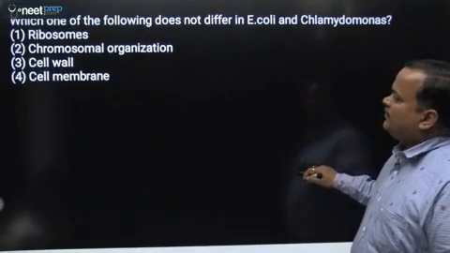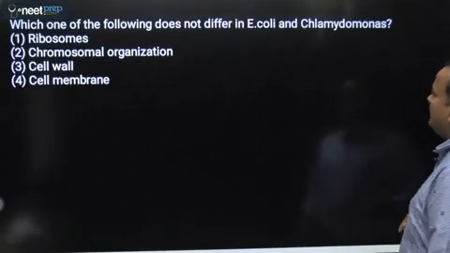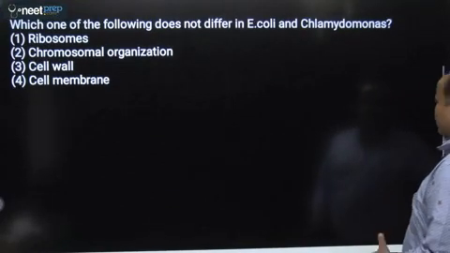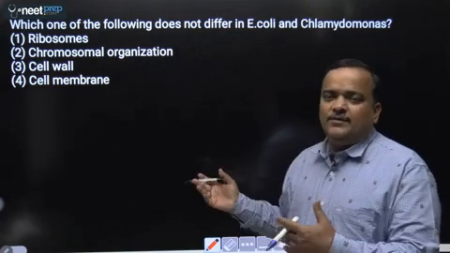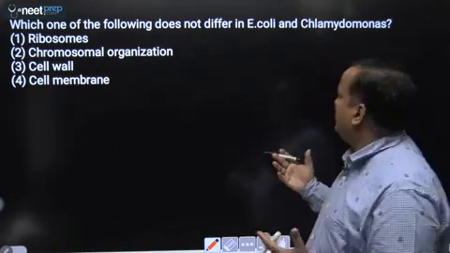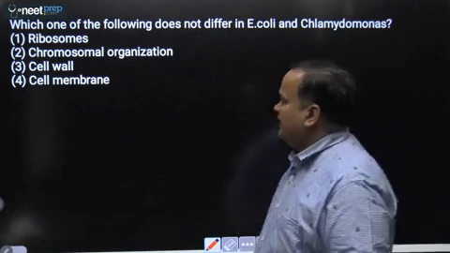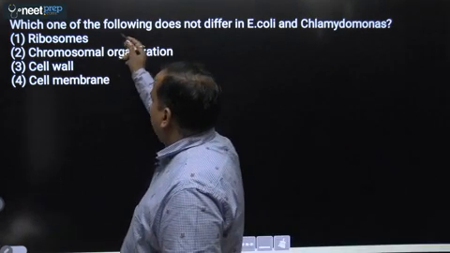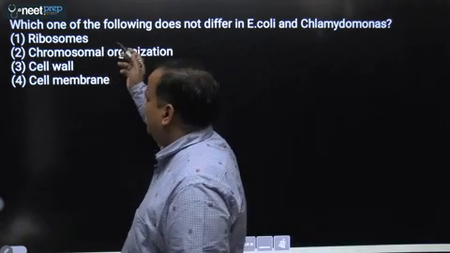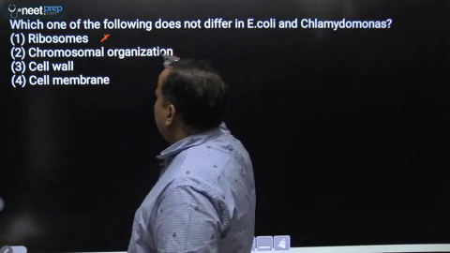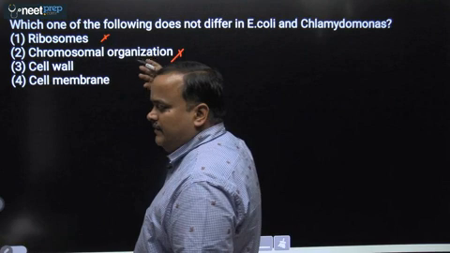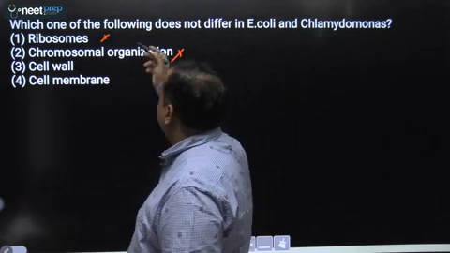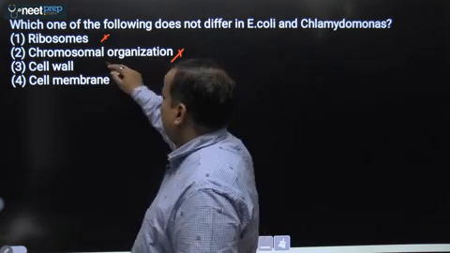Next. Which one of the following does not differ in E. coli and Chlamydomonas? So that means out of the following choices, which thing is present in both E. coli, which is a bacteria, and Chlamydomonas, which is a green algae? Okay, so ribosome in prokaryote is 70S, in eukaryote it is 80S, so it will differ. Chromosomal organization will differ. There you will have a nucleus, here a nucleus is not there. Cell wall will differ.